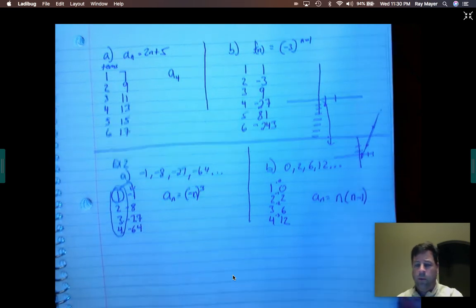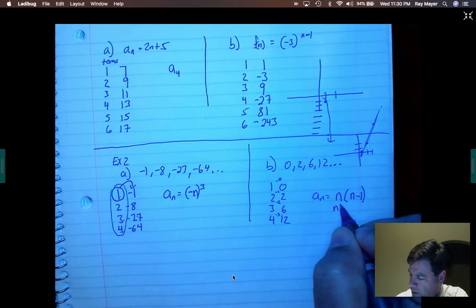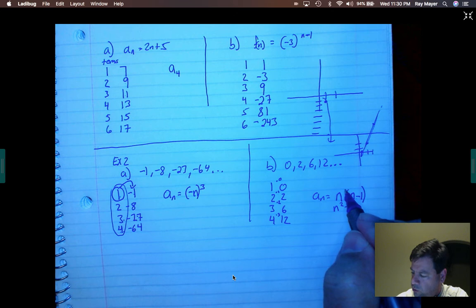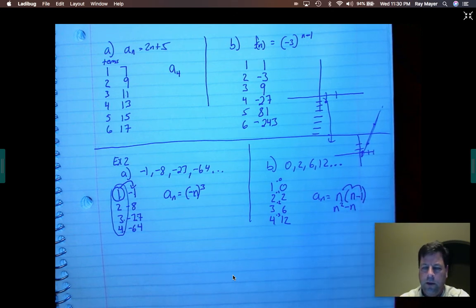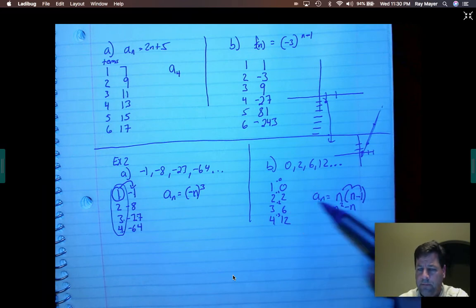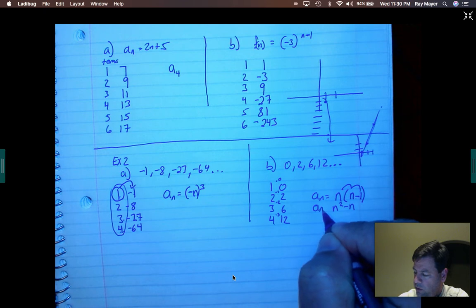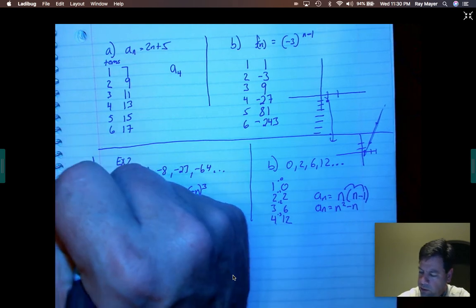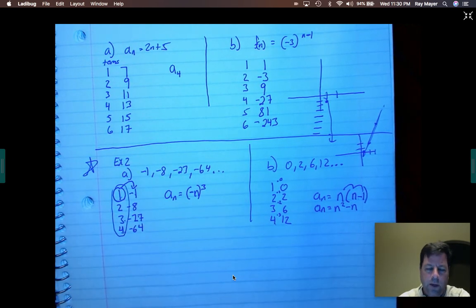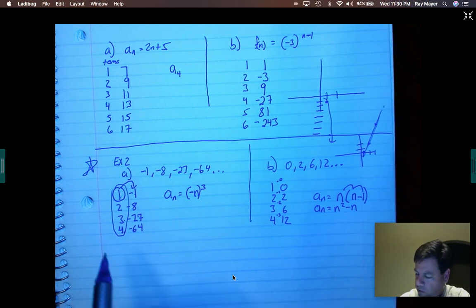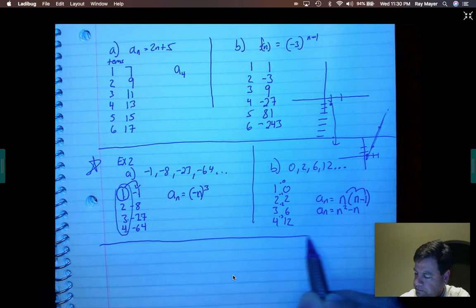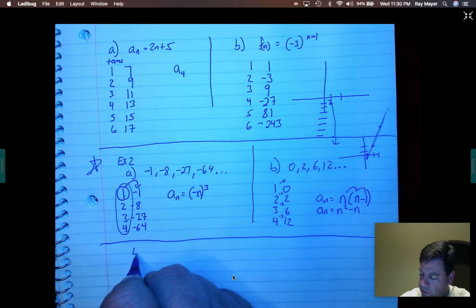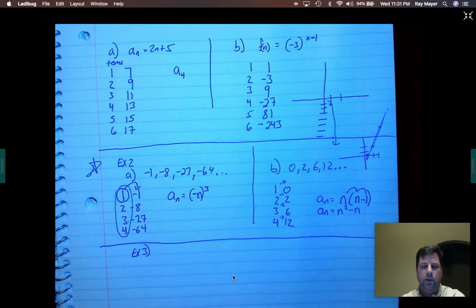That works. Now, some of you may have seen this. N squared minus n, which of course, if you distribute that, you will get this rule. So either one of those is fine. It'd be a little bit harder to come up with this rule than this rule. But there'll be some students that can do that. I don't care which way you write that. All right. So this example is pretty tough to do. Again, you will start seeing some patterns on how to do this. And then I'll start giving you some hints too, but I like seeing you guys get through these, the first couple.